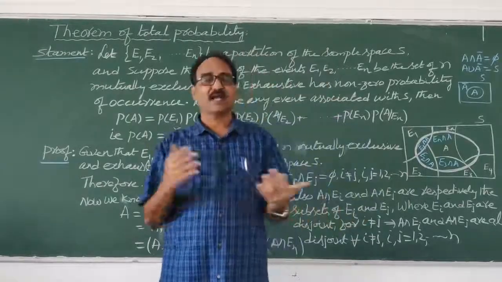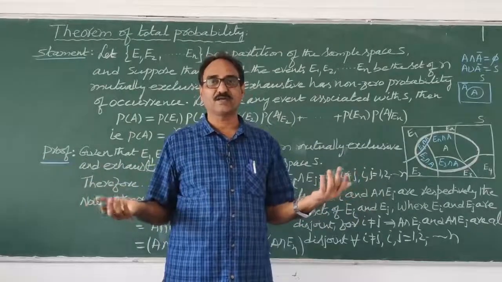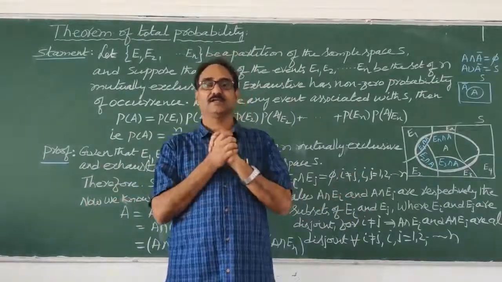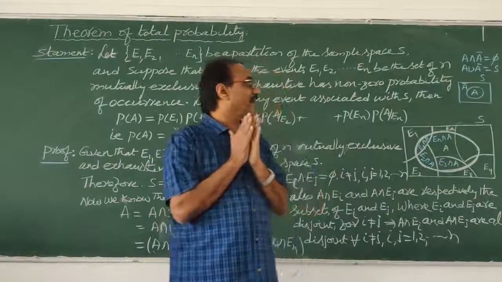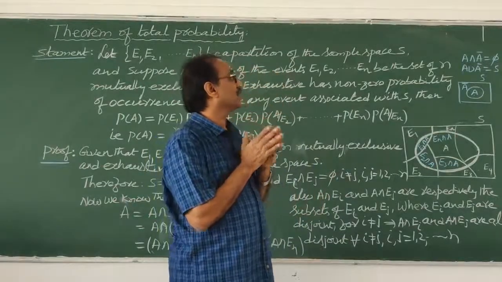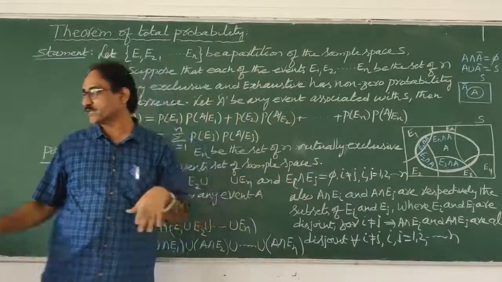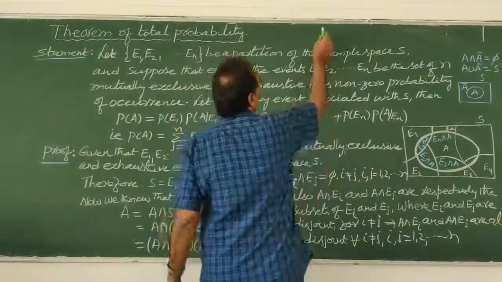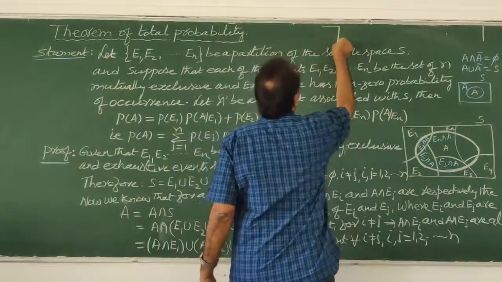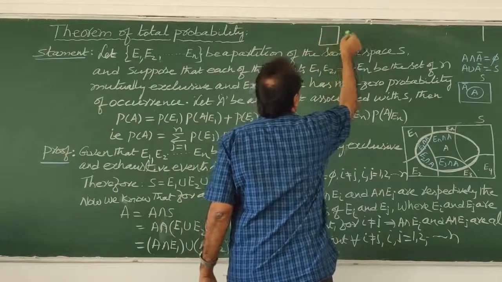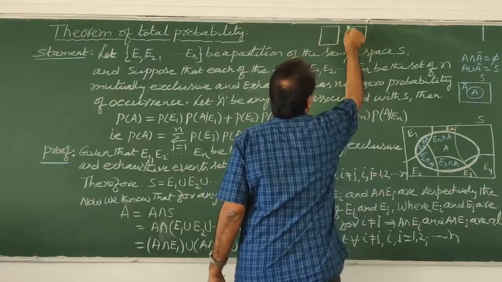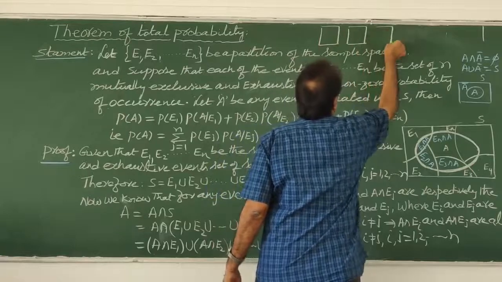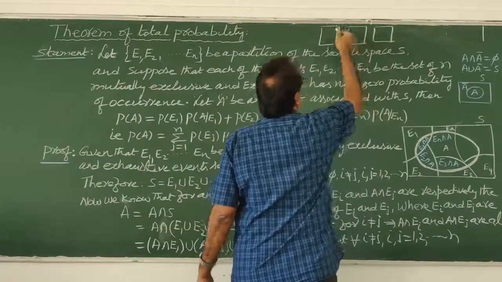My dear students, I cannot show n events now, so let us take 3 events. Here I'll put box A, box B and box C. There are 3 boxes.